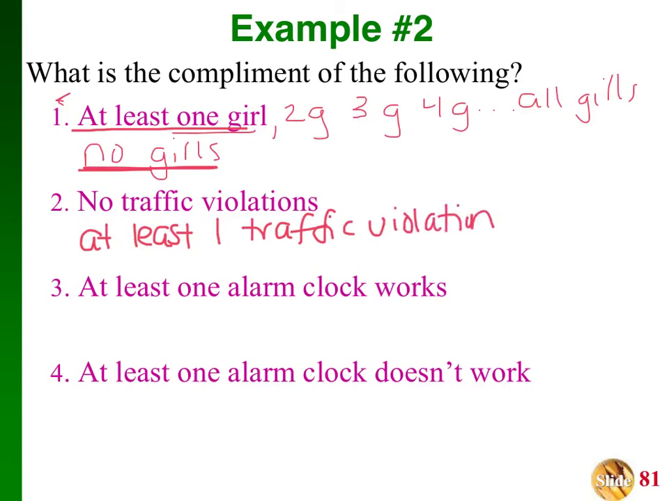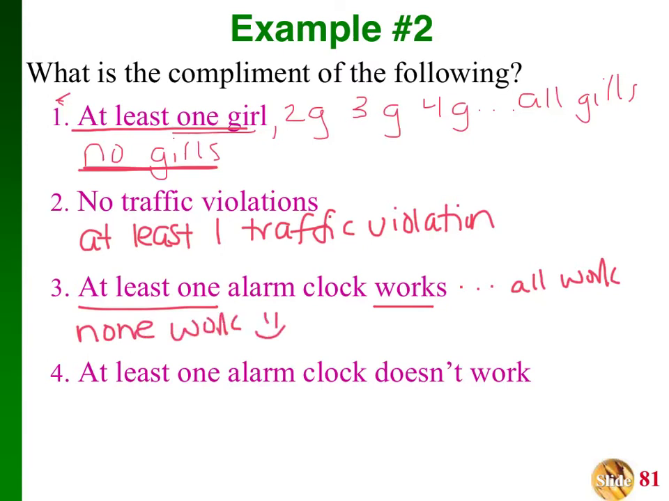Okay, at least one alarm clock works. So at least one works, at least two works, at least three works, all the way up into at least all of them work, right? All work. So what's the one thing we didn't talk about? None work. Good job.